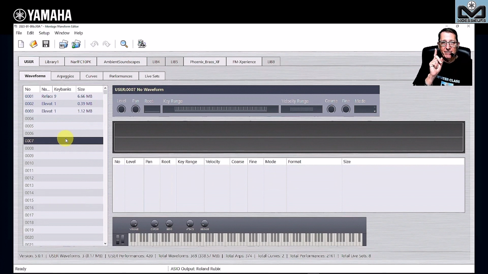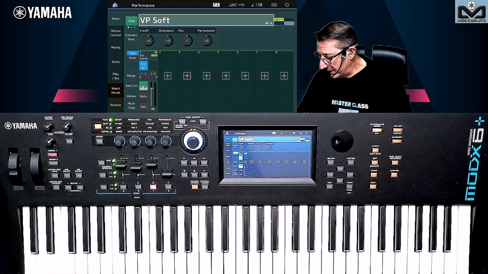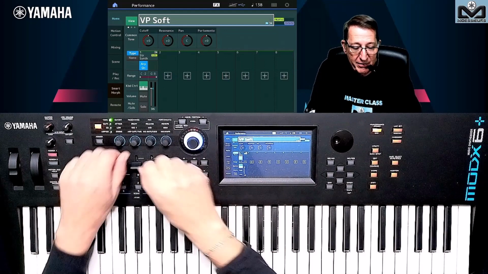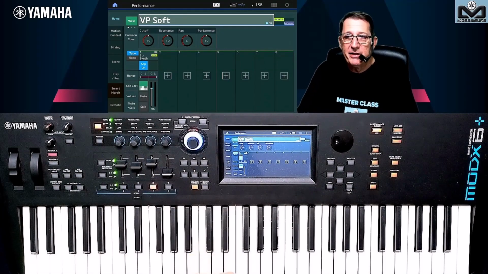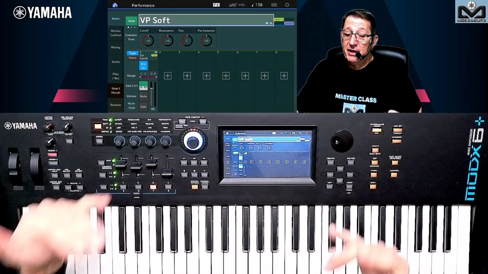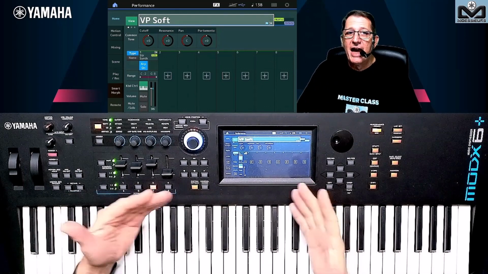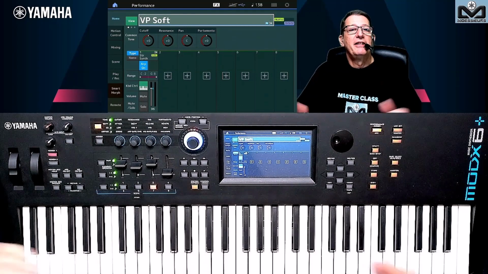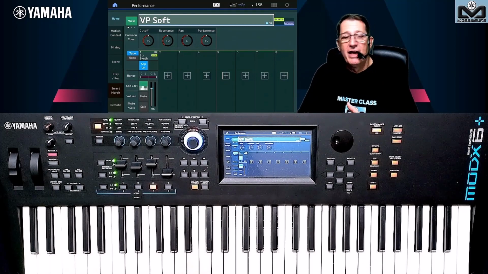And this waveform does not have any effect on the Modex. I come back on the Modex. This waveform does not have any effect, anything. You need to manage this, of course, because you have the samples, but around the samples, you have all the things that you can add and put in place to increase the quality of the sound you have loaded.